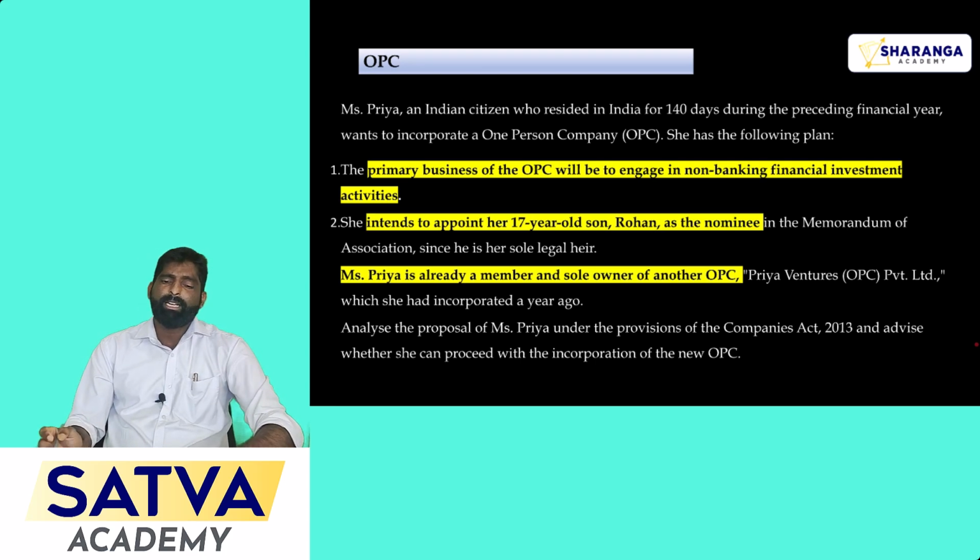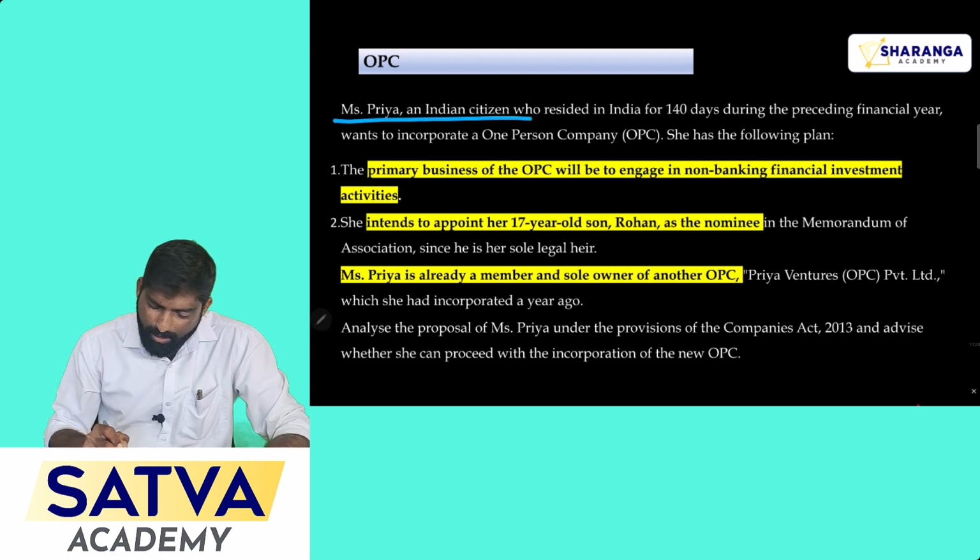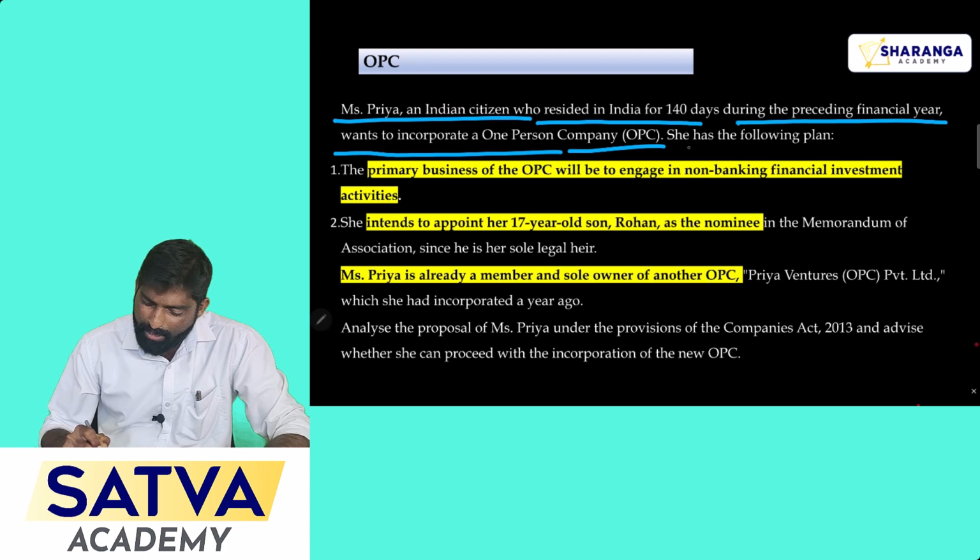So here 100% stake will be held by one member. So that is the feature of a one person company. Miss Priya, an Indian citizen who resided in India for 140 days during the preceding financial year, wants to incorporate a one person company. She has the following plans.